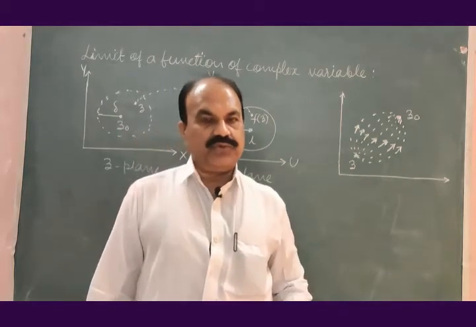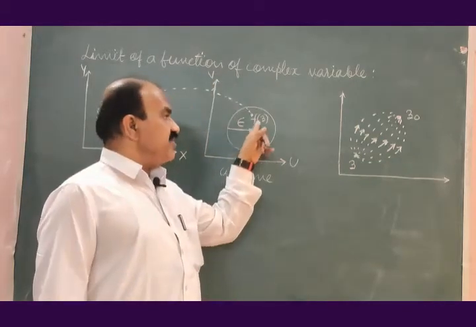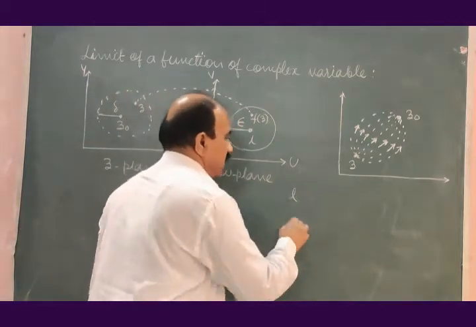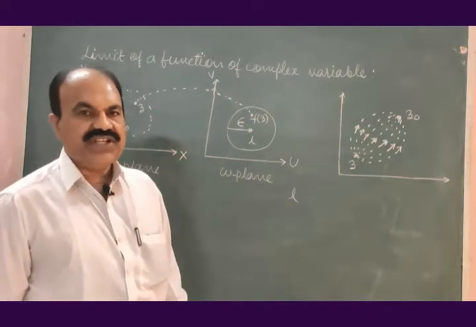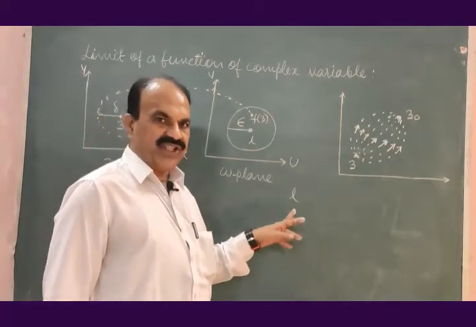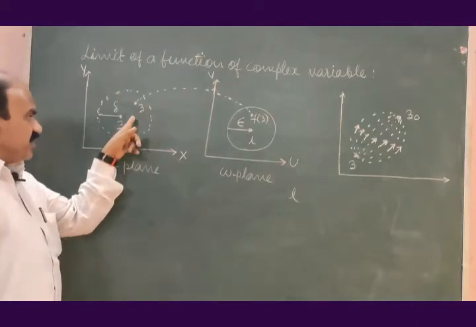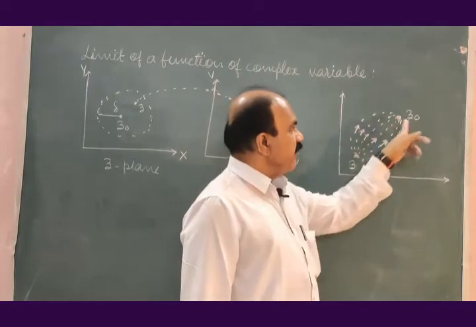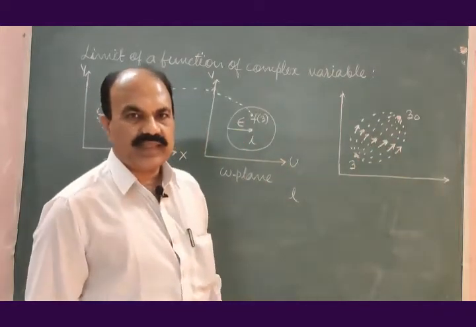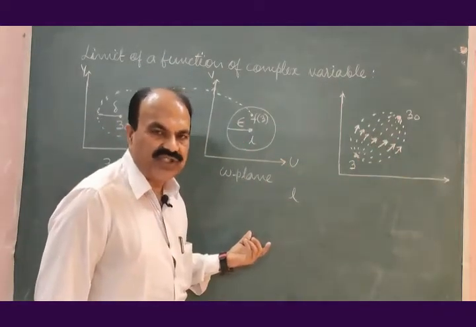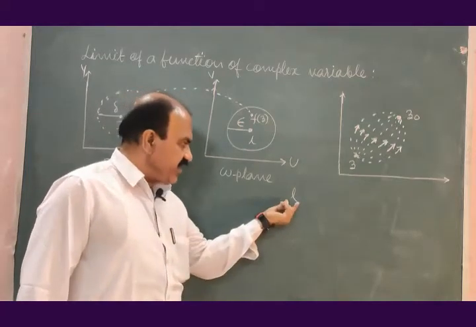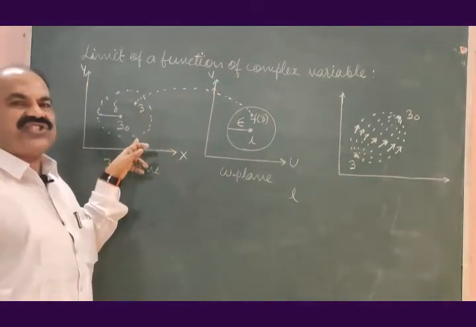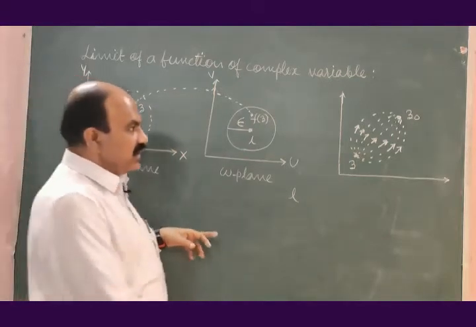If this is true, then f of z is said to have a limit L as z tends to z0 along any path.